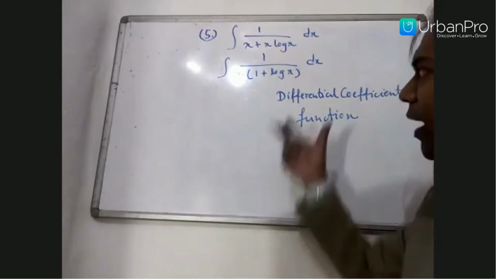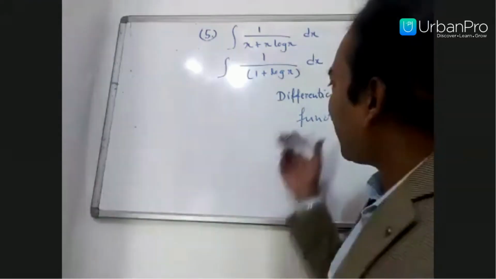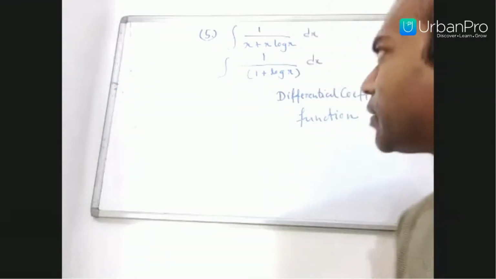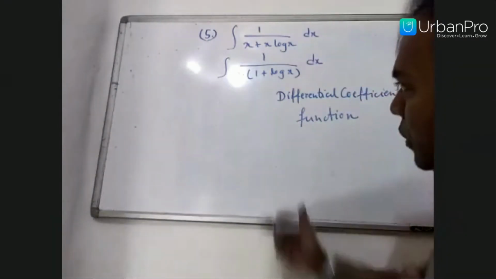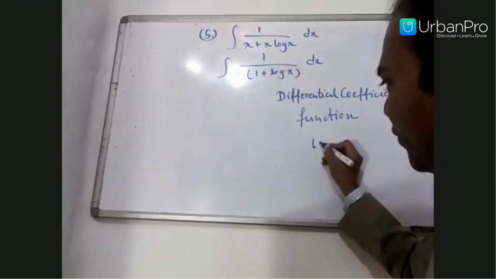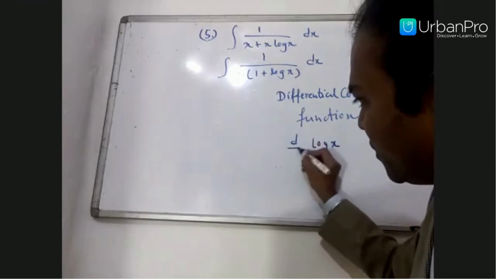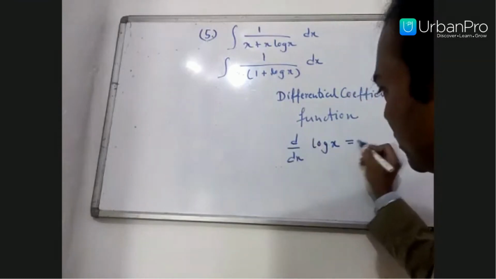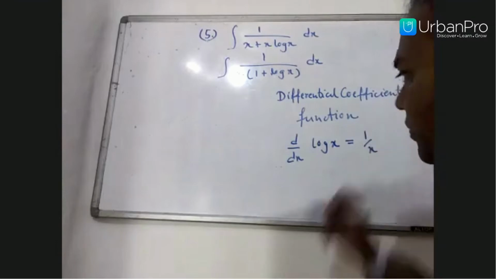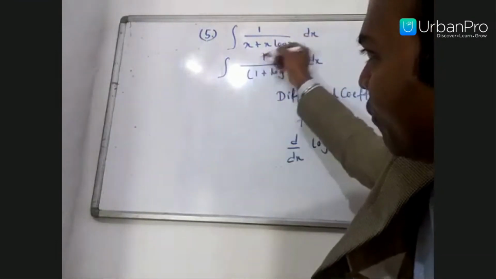Definitely one part will be your differential coefficient and one part will be your function. So here see carefully. If you take the function log x, what is the differentiation of log x? 1 by x. Here we have 1 by x.